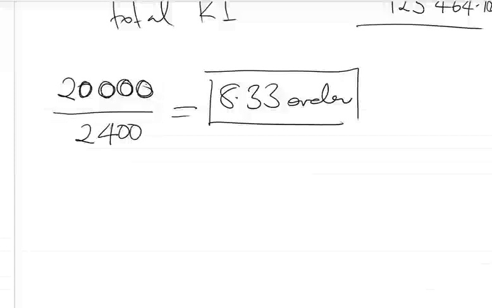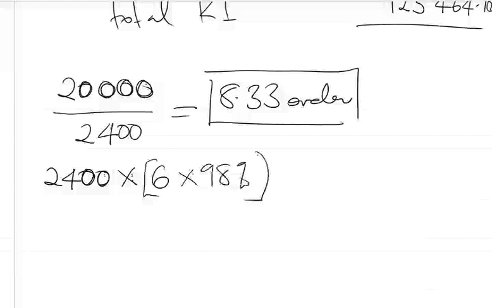So we're saying for 2,400 per order, instead of us paying 6, we're gonna pay at a discount of 98%, because instead of paying 100%, we're paying 98, incorporating the discount. So for each order, we're gonna pay less by 2%. So every time we're ordering 2,400, we're gonna pay this.